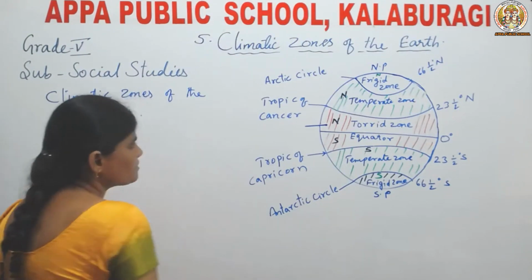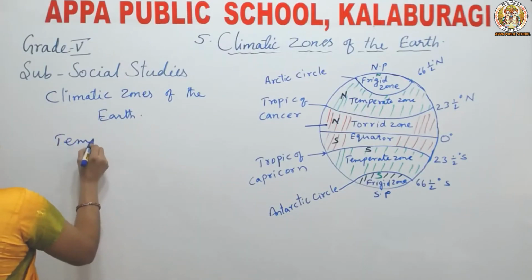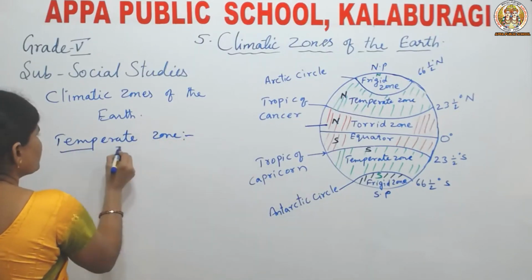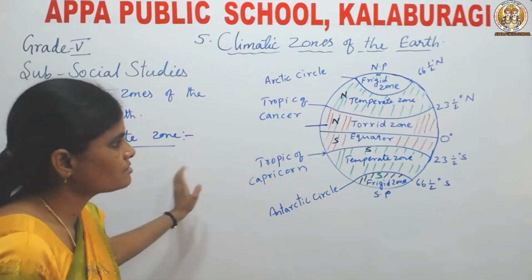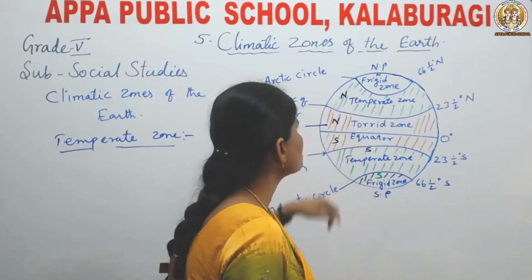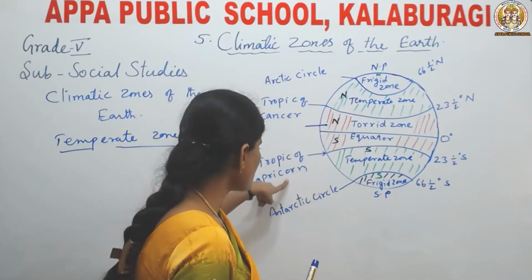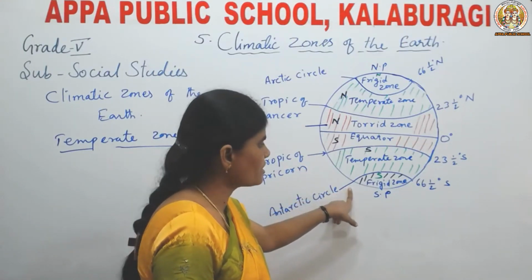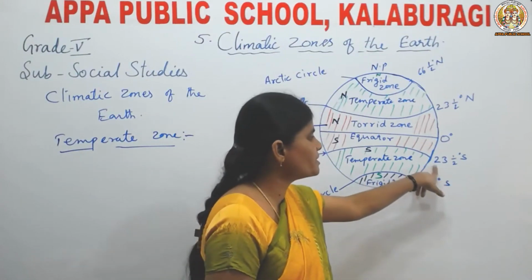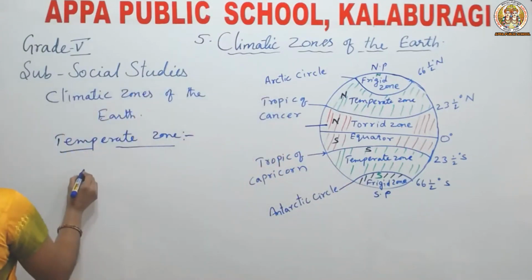Now, next let us study about temperate zone. Second one is temperate zone. This is called temperate zone here and here. This is south temperate zone and this is north temperate zone. The area located between Tropic of Capricorn and Antarctic Circle, that means between 66.5 degrees south latitude and 23.5 degrees south latitude, is called south temperate zone.